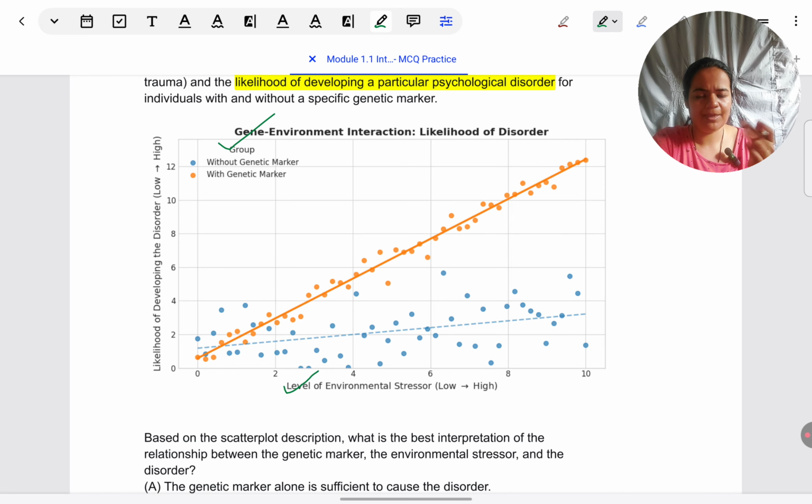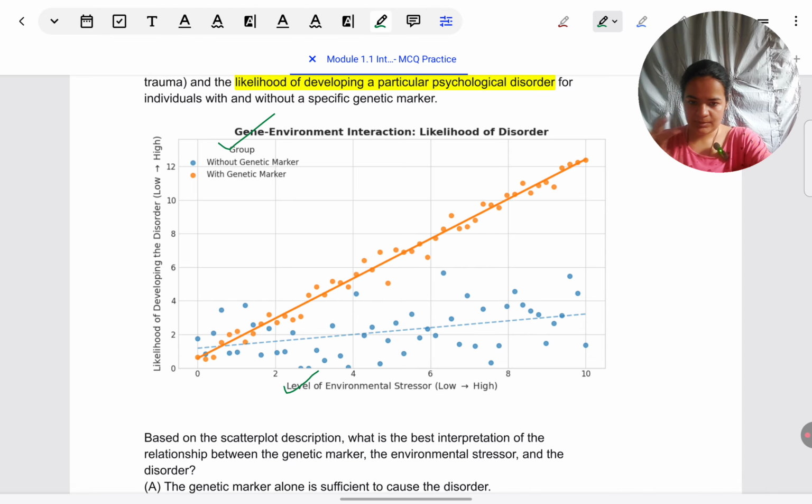They might interchange x with y. Though here it doesn't make a very big difference because it's correlation, you can interchange. But in other graphs, that's going to be very expensive for you if you interchange what is being represented on which axis. So don't glide over things like this. Read carefully. X-axis is representing level of environmental stress, low to high. So on the left side of the x-axis, I have people represented who have faced low environmental stresses, and on the right side, people who are facing high environmental stresses. Keep explaining to yourself as you're reading, what is this graph about?